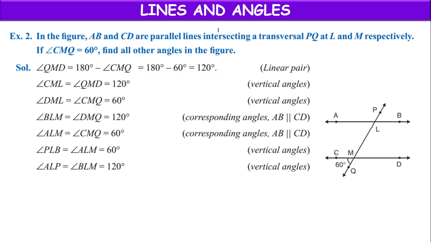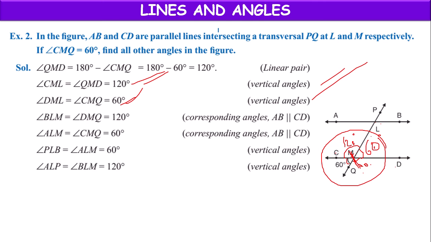Next, CML, this angle, this is 120. These two are vertically opposite. If this is 120, this also will be 120 because vertical angles. If this is 60, the vertically opposite angle will be 60. So this one is 60, DML. DML is 60. Now we have got all the four angles at point M.